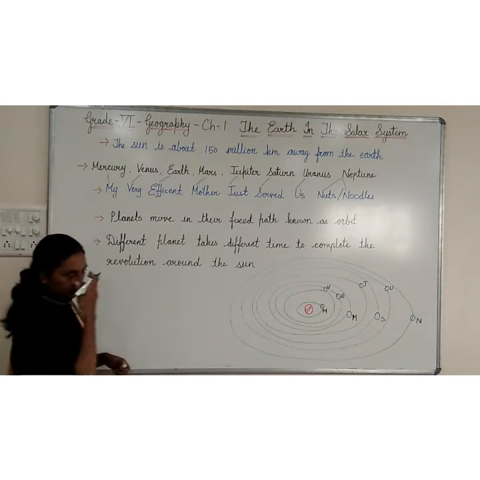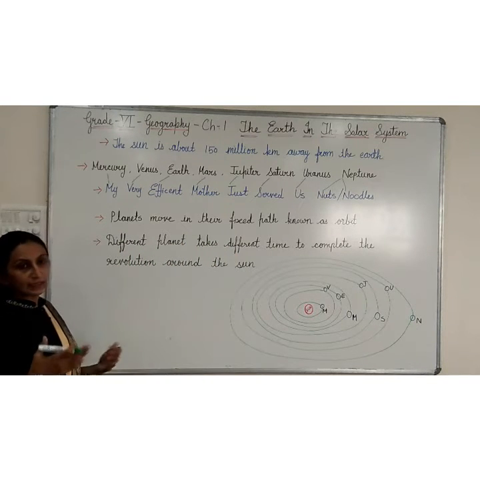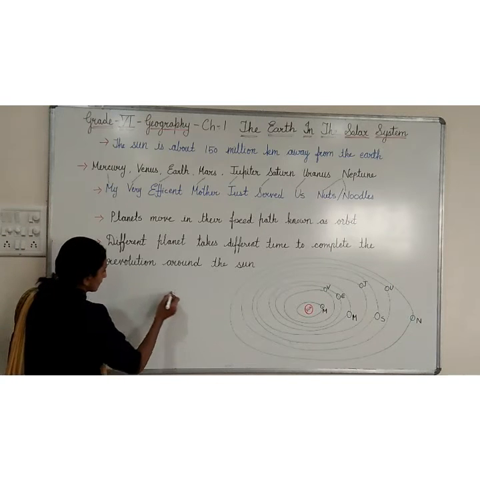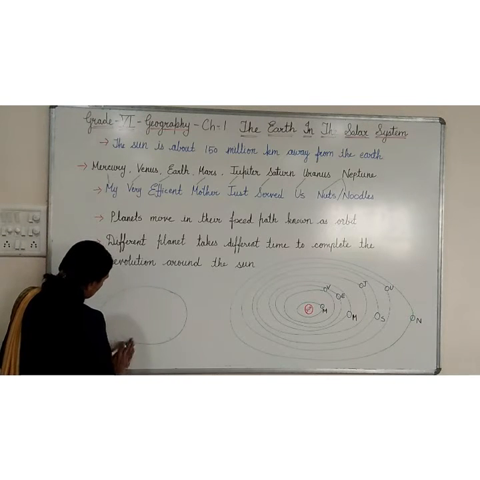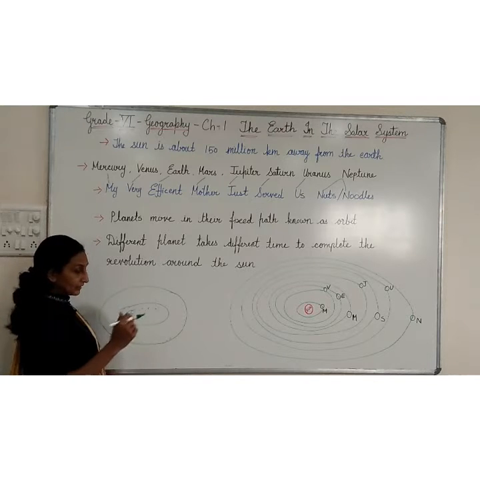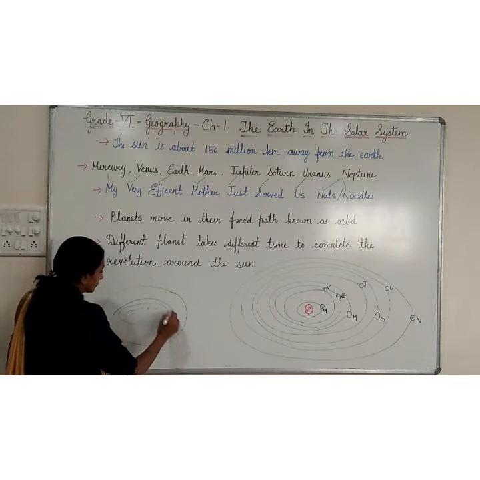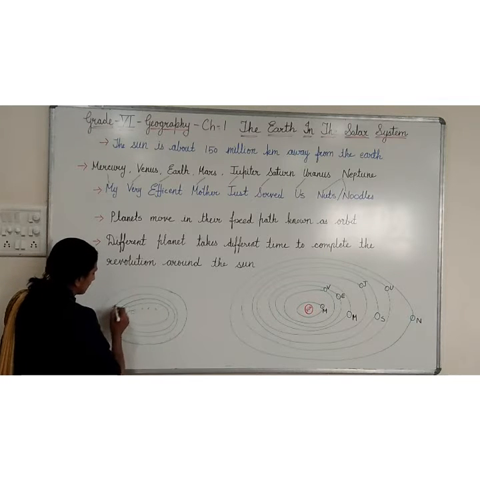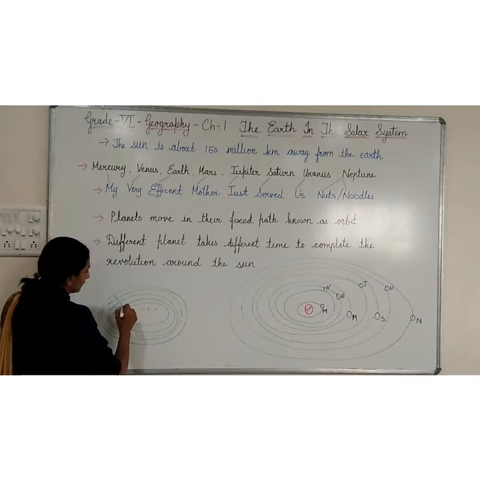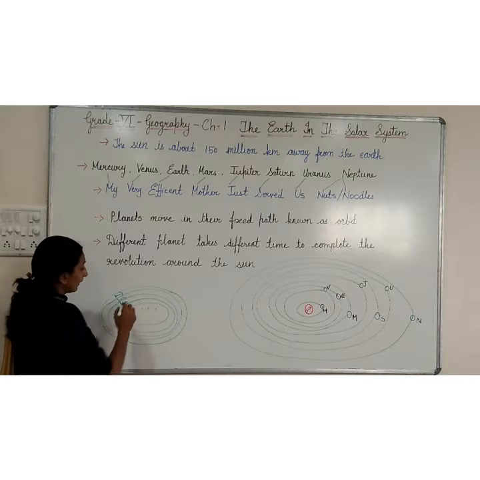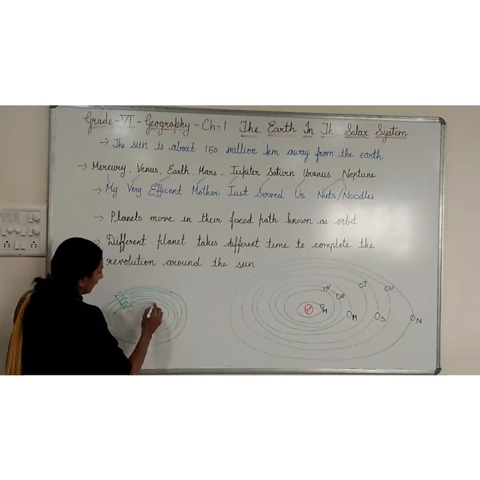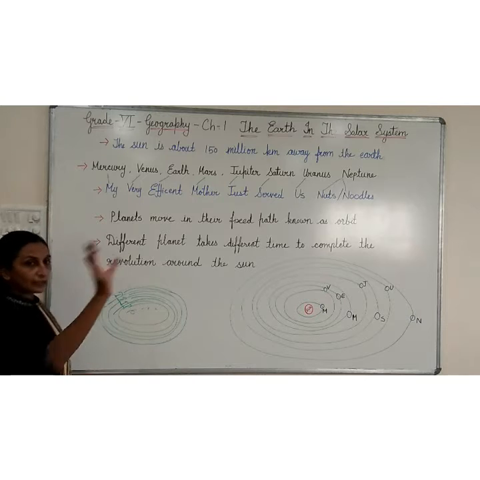Suppose you have noticed a sports activity where athletes are running. Suppose this is the sports ground, and all the other people are sitting around. The athletes are running, say a 100-meter race. So the tracks are there, and on this track the runners are standing, and they run on the track only. They are not going here and there. On the same track they are running.